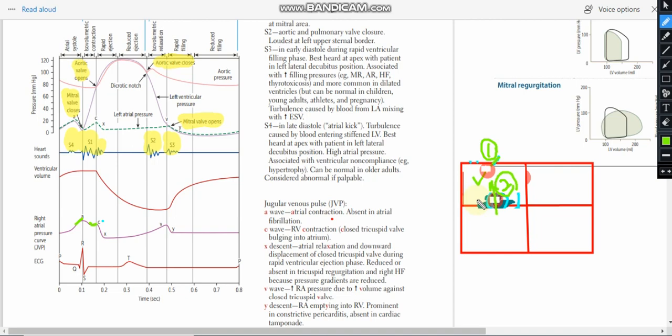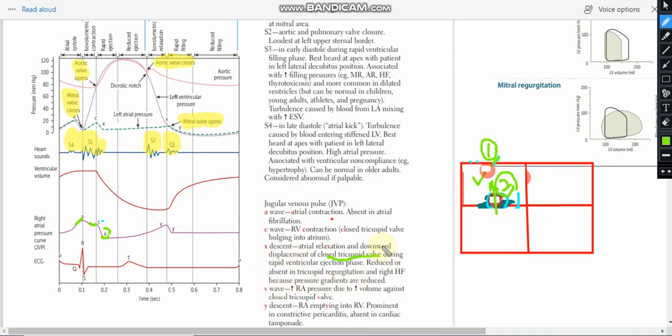So because of these two things, the atrial pressure was increasing. Now these two things are not there, so atrial pressure will decrease. So there is the X descent, right? The X descent is the atrial relaxation and the downward displacement of the closed tricuspid valve. Make sure the tricuspid valve is not open yet.